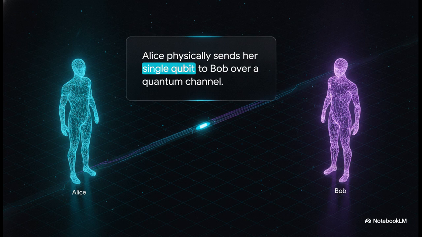Next is phase 2, transmission. I take my single solitary qubit, put it into a fiber optic cable, and physically shoot it over to Bob. By transmitting just this 1 physical qubit, I'm basically handing him the key to unlocking 2 classical bits of information that are hiding securely within our entanglement.